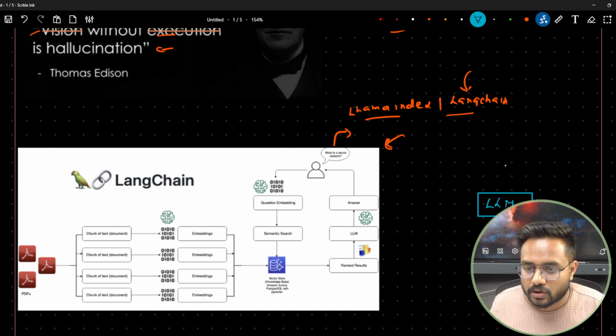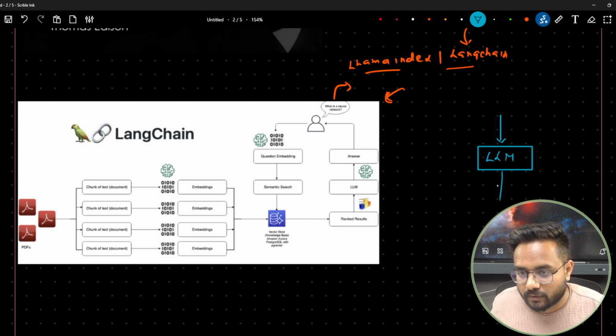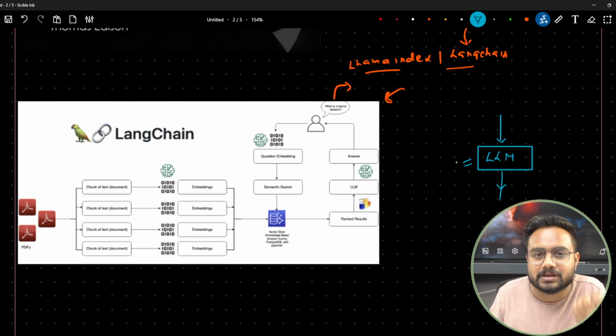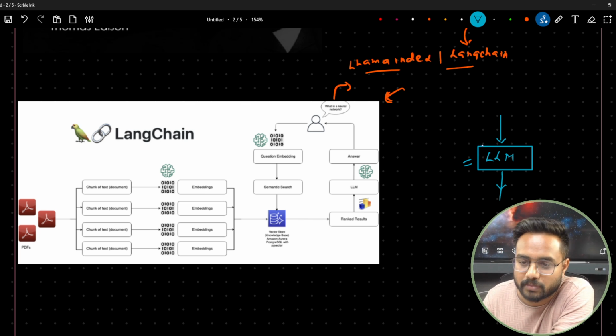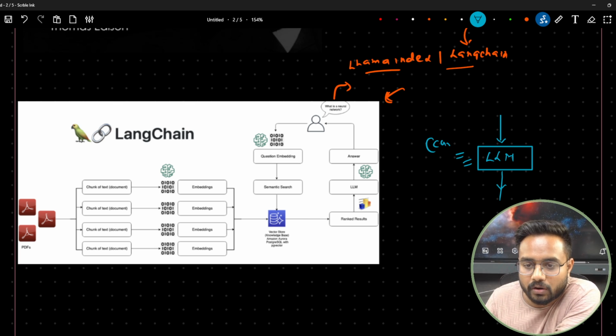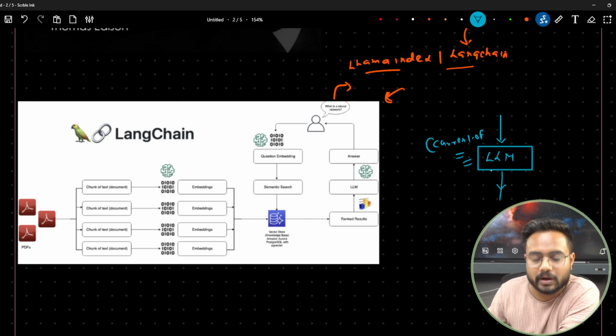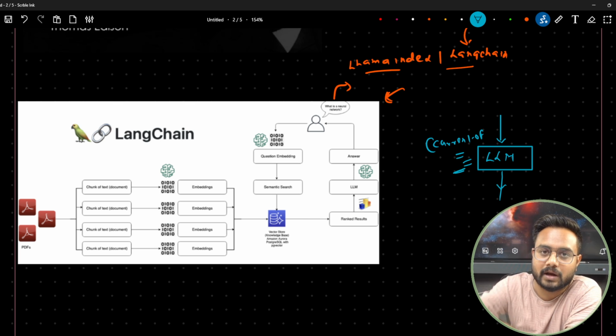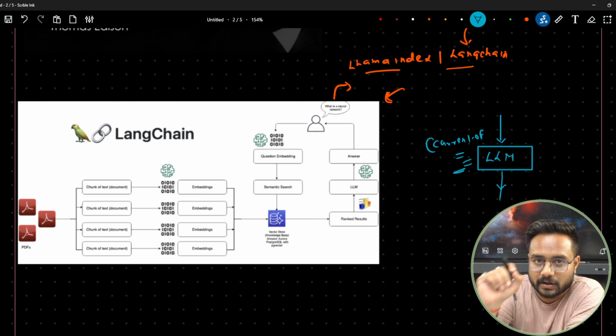If we pass anything to this LLM, we want to generate an answer from it. But this LLM might mislead with the information, because it does not have every piece of information. Let's say I ask this LLM, can you tell me the current GDP of the US or the current GDP of India? It will definitely mislead, because this LLM has not been trained on recent data. It has been trained only till a specific date.